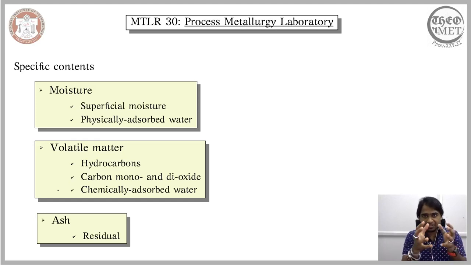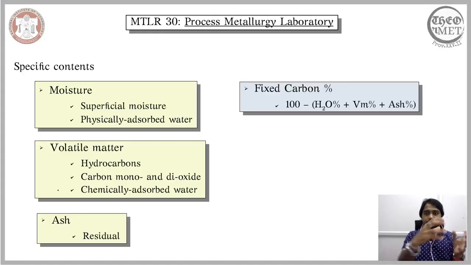So far we have considered three contents that are found in all coals and whose distribution can be used to distinguish one coal from another. Finally, one specific content that helps us distinguish the coal is the fixed carbon percentage. Even though according to the conventional technique we won't be calculating this fixed carbon directly, the fixed carbon can be calculated from the rest of these contents.